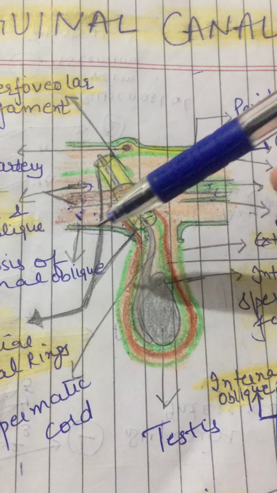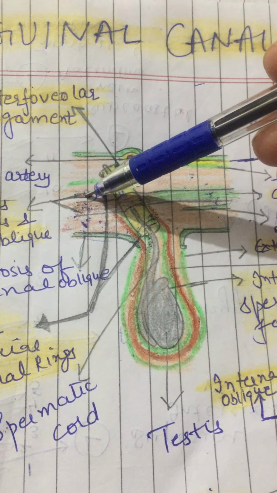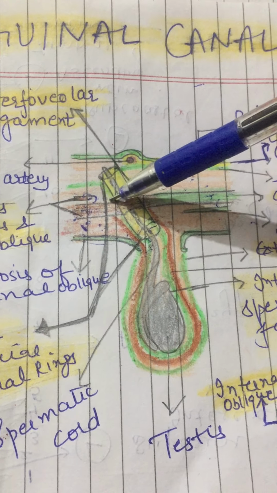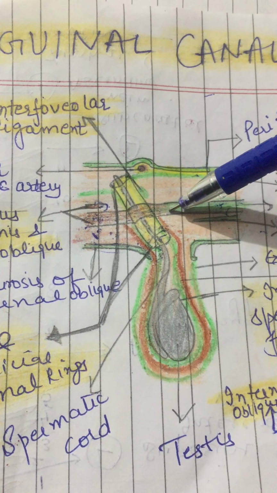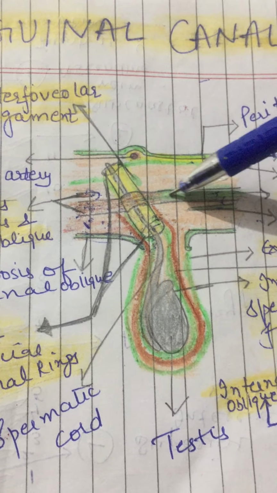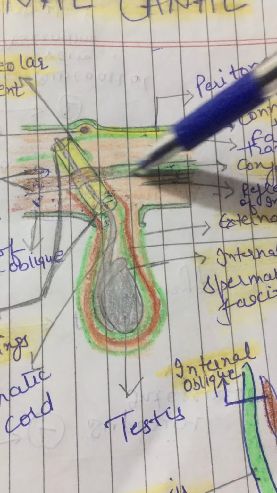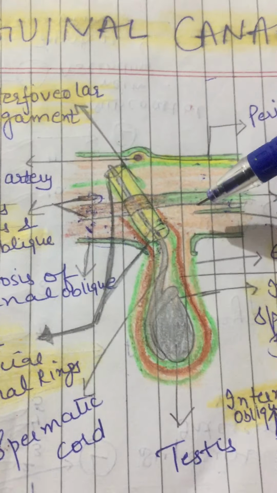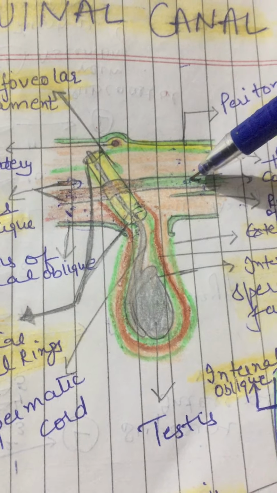Conjoint tendon is nothing but, see, this is which muscle? Internal oblique. This one is transverse abdominis. These both muscles blend together and they form the roof and come towards this side to form the aponeurosis of both these muscles. They intermingle and form the conjoint tendon. So conjoint tendon is formed by the aponeurosis of both internal oblique and transverse abdominis muscle, right?